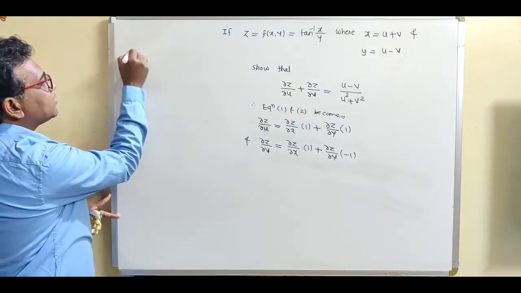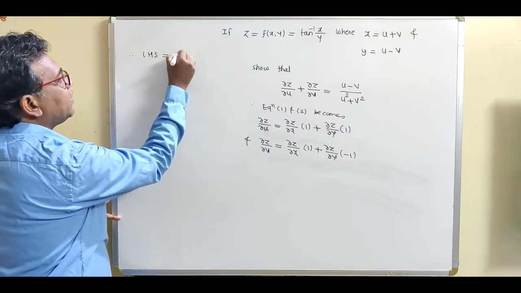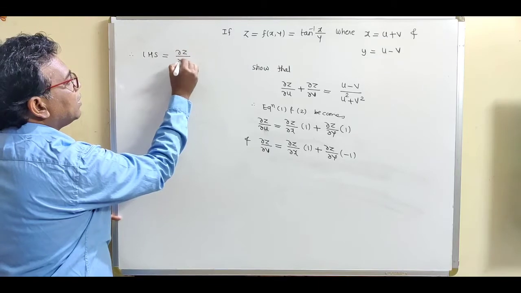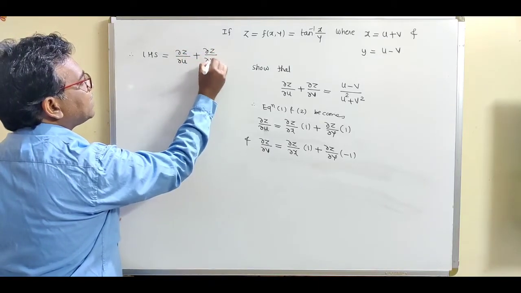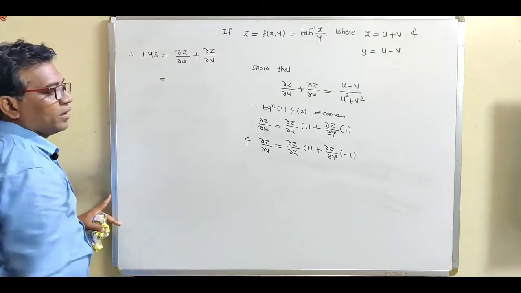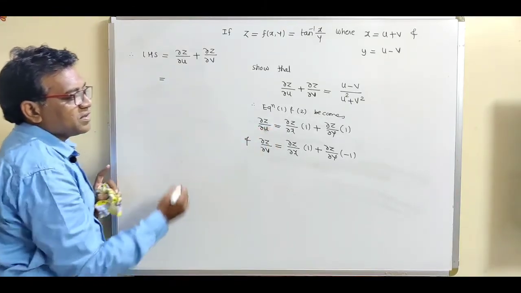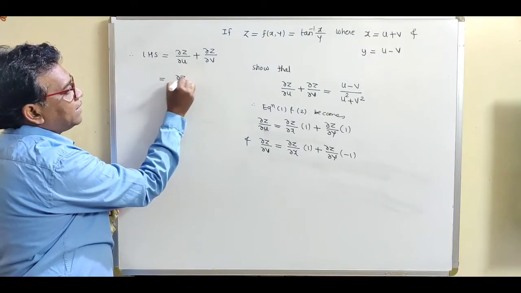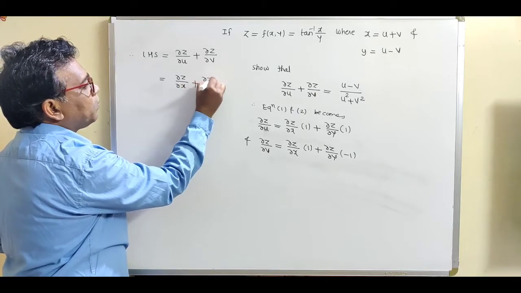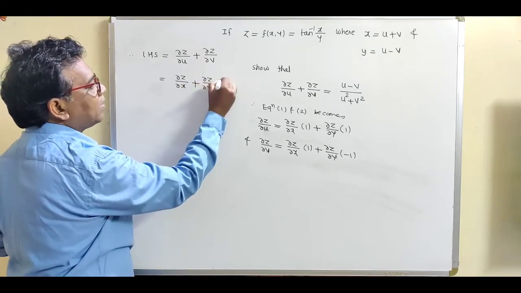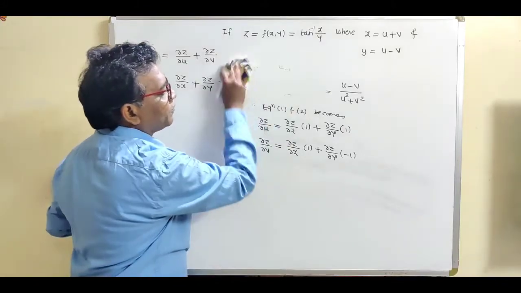So write down now LHS. Therefore LHS is equal to ∂z/∂u plus ∂z/∂v. So put this value: ∂z/∂u means put this equation, this is ∂z/∂x plus ∂z/∂y, plus ∂z/∂v.